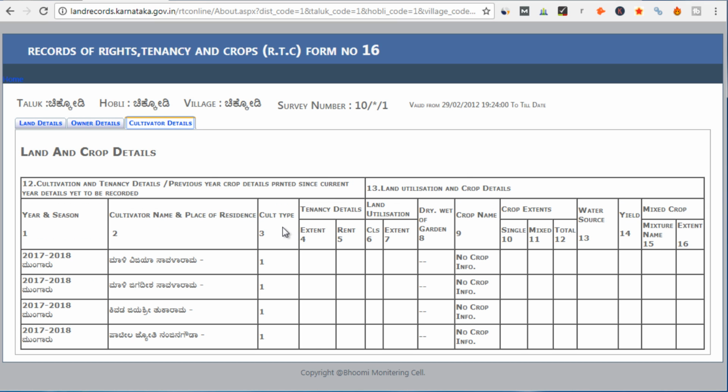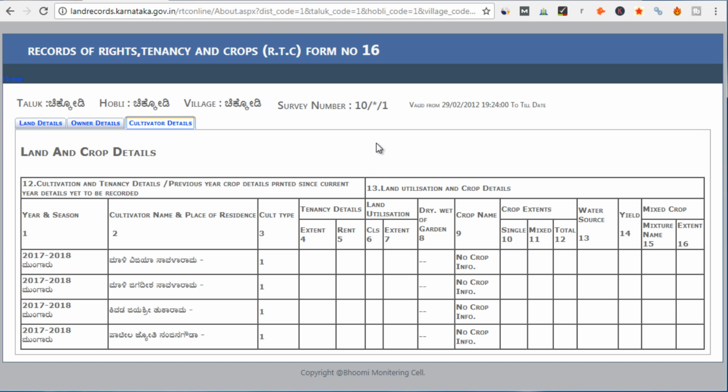And then you have these cultivator details here, right? So year and season, cultivator name and place of residence, cultivation type, tenancy details. So what is the kind of rent cultivators are paying, if there are any, right? Then land utilization, then crop details are also shown here, right? So these are the details available in an RTC or Pahani.